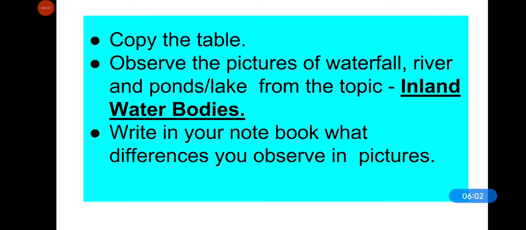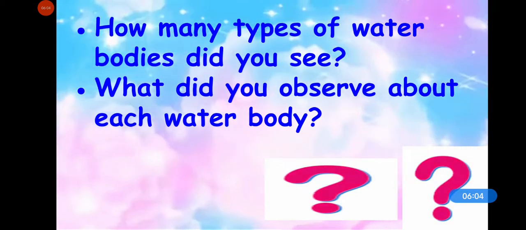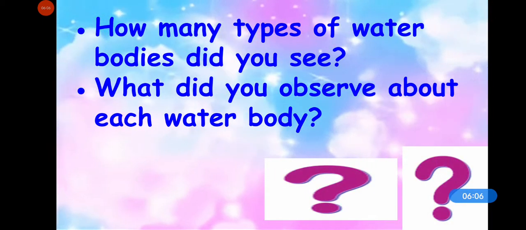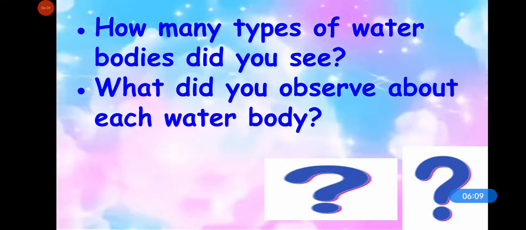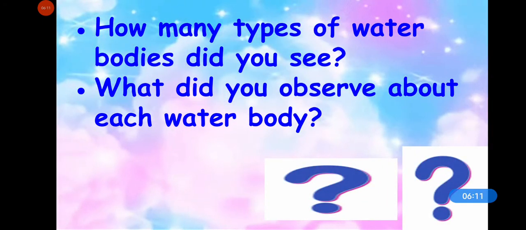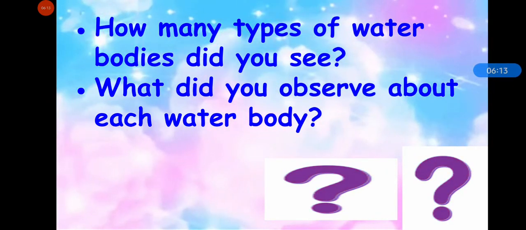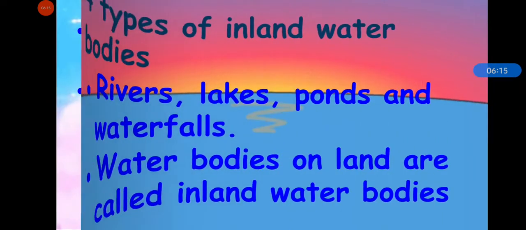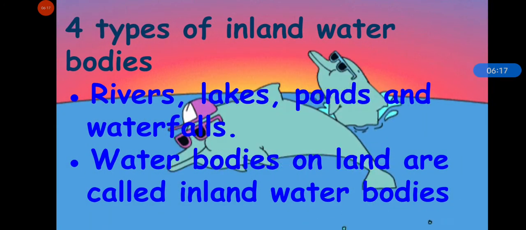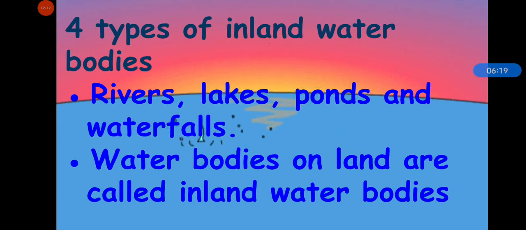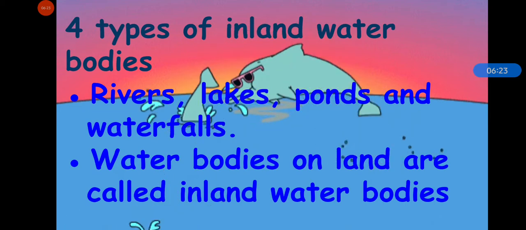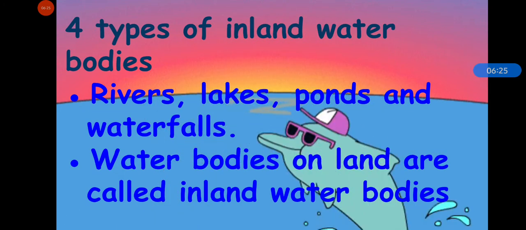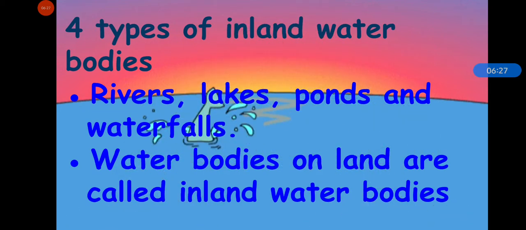I hope you have completed it. So now answer, how many types of water bodies did you see? What did you observe about each water body? So there are 4 types of inland water bodies: rivers, lakes, ponds and waterfalls. And what is an inland water body? Water bodies on land are called inland water bodies.